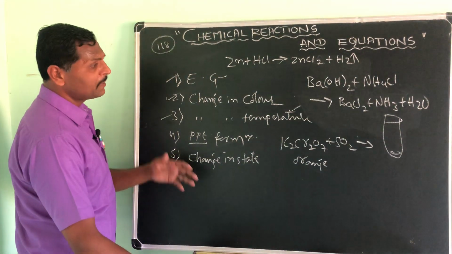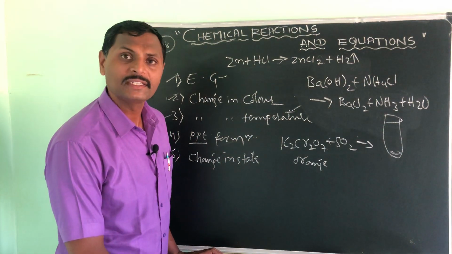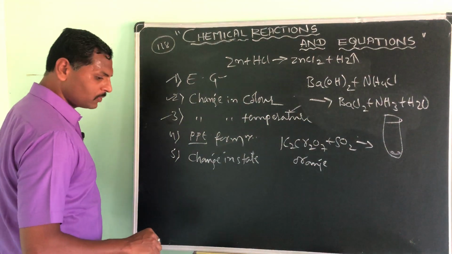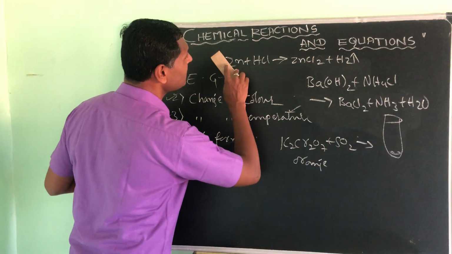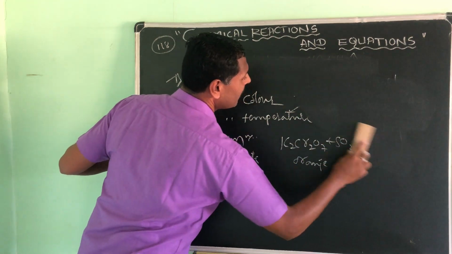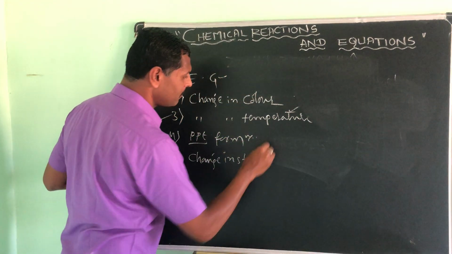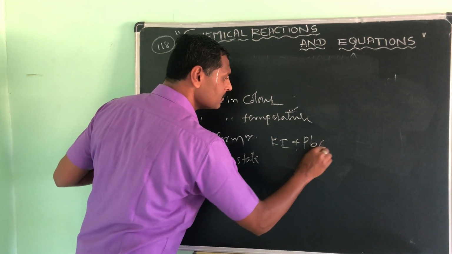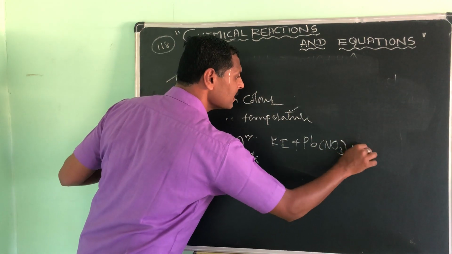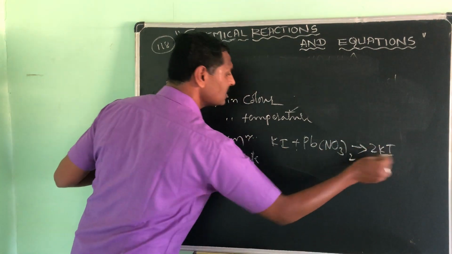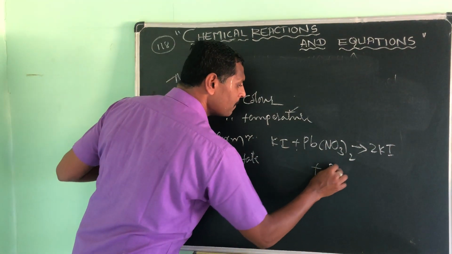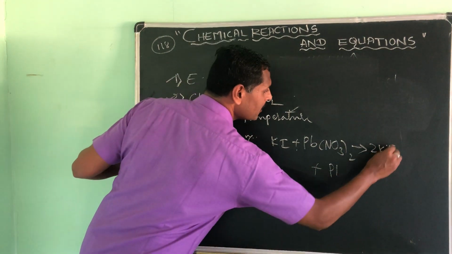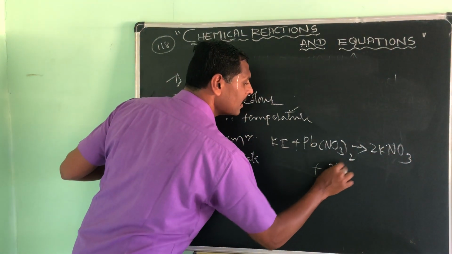And precipitation formation, the PPT. As I told you, suppose you take some examples: when potassium iodide reacts with Pb(NO3)2, it gives 2 KI, potassium iodide, and potassium nitrate and lead iodide.